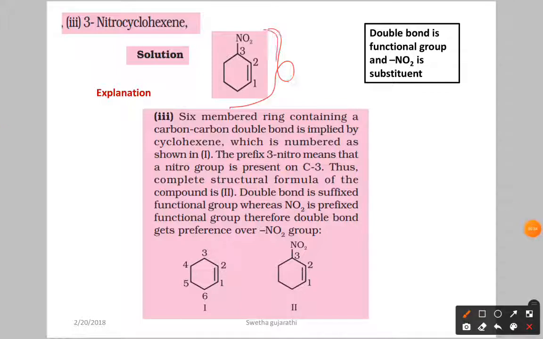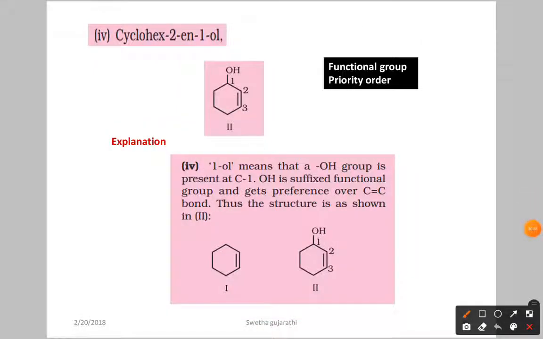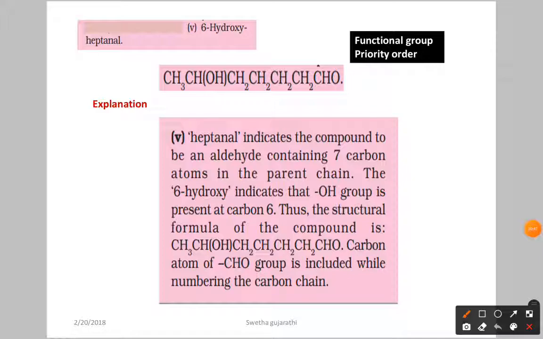Okay, this structure we already discussed, 3-nitrocyclohexene. This is cyclohex-2-en-1-ol. This is the 6-hydroxyheptanal structure. Okay, you just have to find out the parent name, what the functional group is, and what the substituents are.